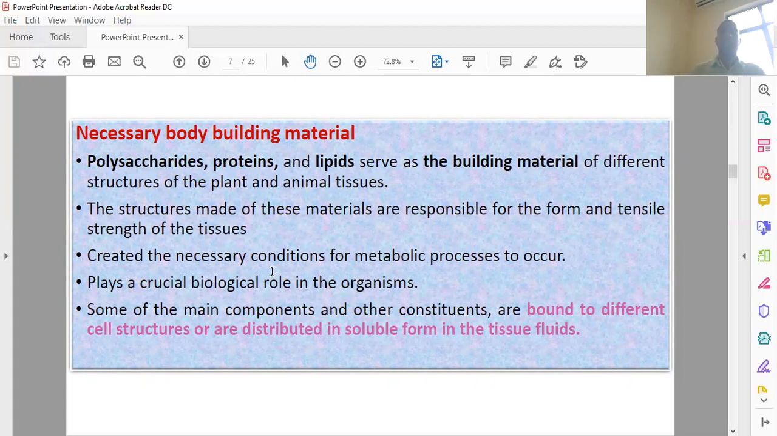So this is the main component of the constituents, the sum of the other constituents bound to the different cell structures and distributed in the tissue and the fluids in minor quantity.